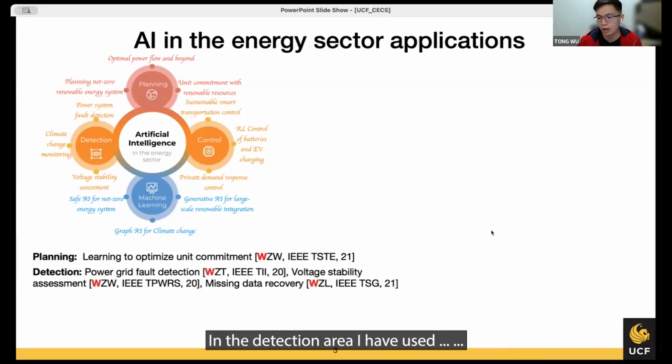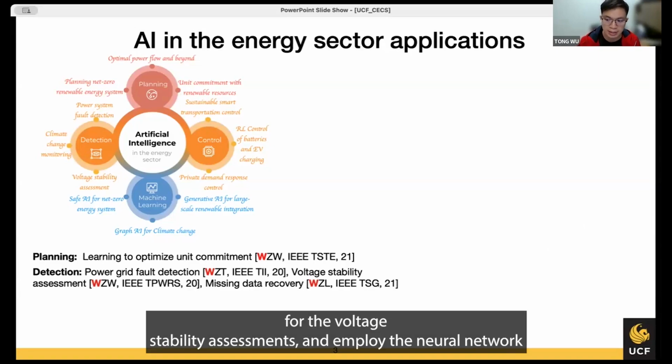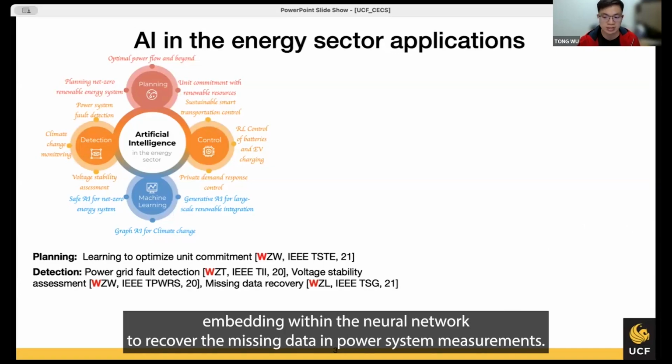In the detection area, I have used random forest algorithms for adaptive power grid detection, applied transfer deep learning for voltage stability assessments, and employed a neural network embedding within the neural network to recover the missing data in power system measurements.